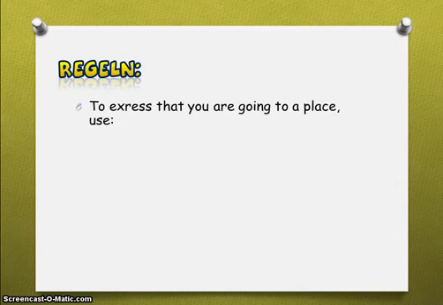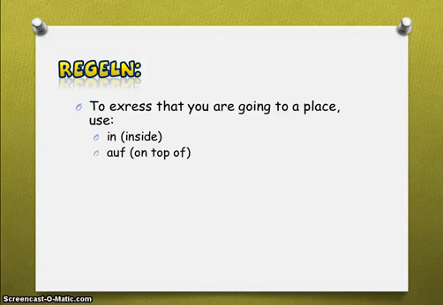First one, to express that you're going to a place, you will use in if you're going to end up inside, for example, buildings, but also as we've seen with the swimming pool, usually there's some kind of a fence around, so we would also use in this case when you go into the pool. Use auf when you're going somewhere where it is important that you are on top of it. For example, on a place, Sportplatz would be a good example here.